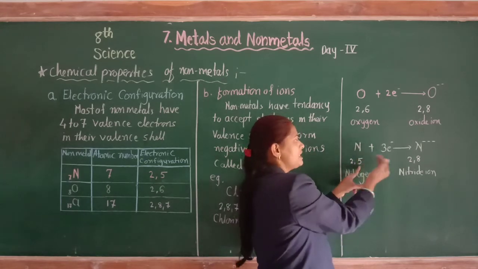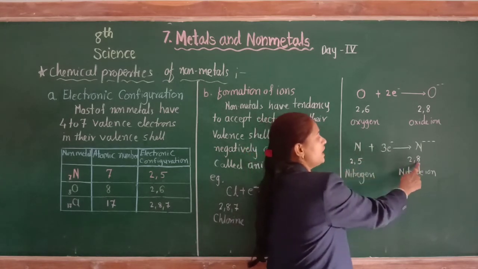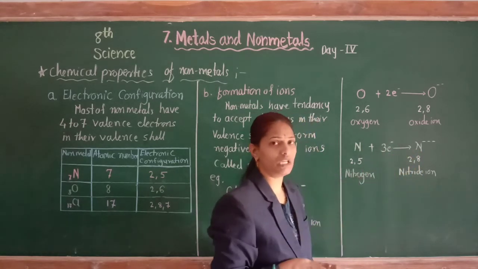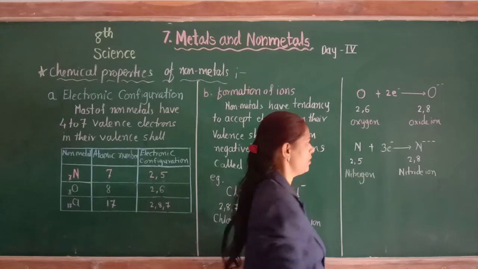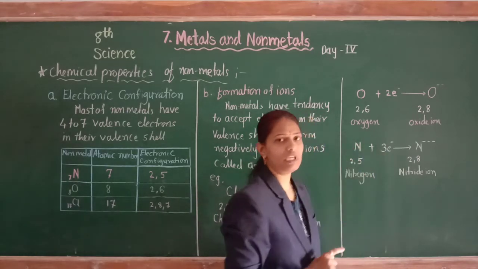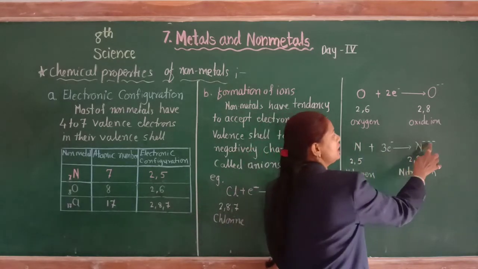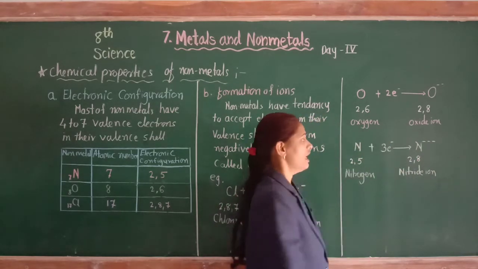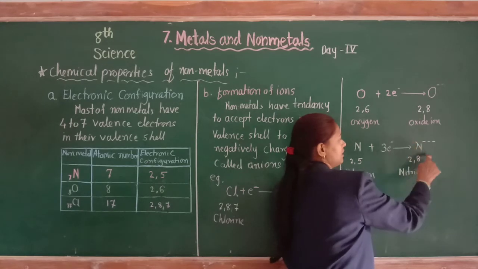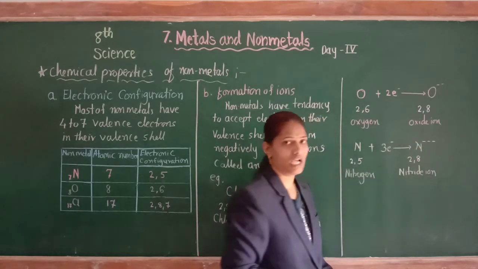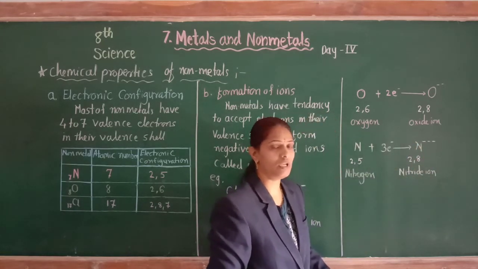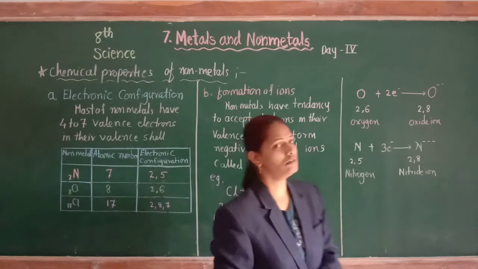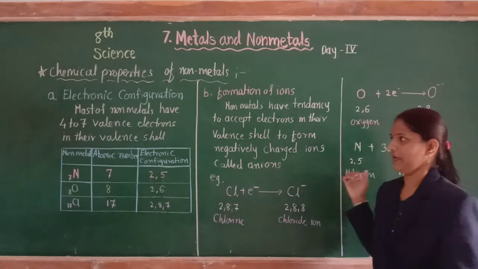So nitrogen accepts 3 more electrons in its valence shell and forms a 3 negative charge ion, and that is why the nitrogen anion is called the nitride ion, by forming negatively charged ions. So this is the second chemical property of non-metals.